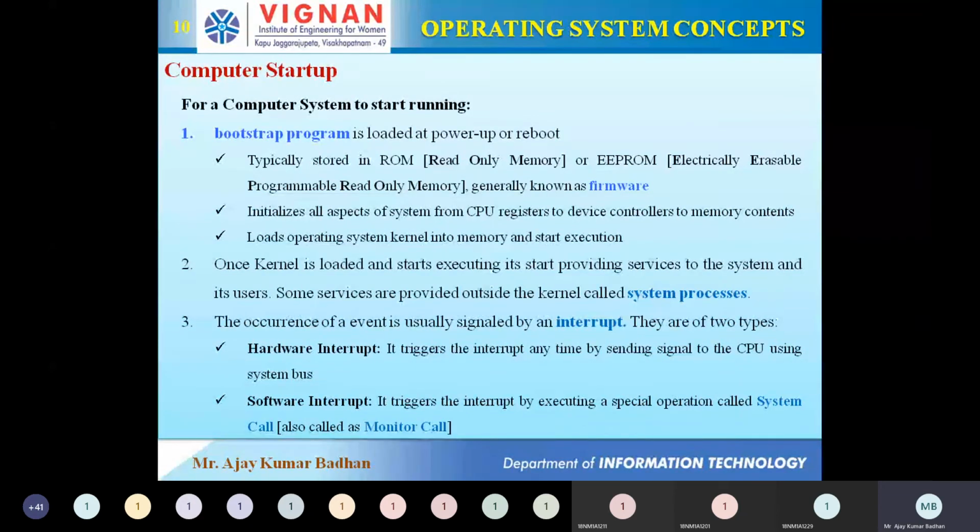In the same way, we have software interrupts. This is for us as users. We might be using many different types of programs, performing different applications, or writing and developing applications and executing them. So these are mostly for us. We can also call them system calls or monitor calls. That is what I'm talking about here, system calls. The best example is that, unknowingly, you have already used this software interrupt. Can anyone give me an example of where you might have used a software interrupt? I'll give a hint also: you have used this in your Java programming.